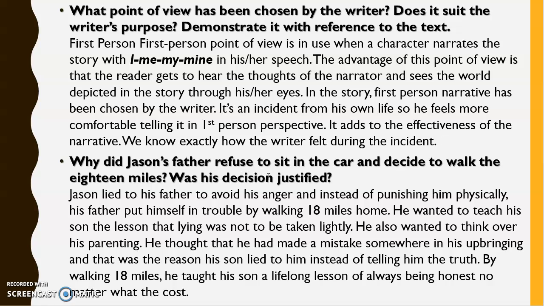Why did Jason's father refuse to sit in the car and decide to walk 18 miles? Was his decision justified? It's again the repetition of what we had discussed earlier, that Jason lied to his father to avoid his anger, and instead of punishing him physically, his father put himself in trouble by walking 18 miles home. He wanted to teach his son the lesson that lying was not to be taken lightly. He also wanted to think over his parenting style. He thought that maybe he had made a mistake somewhere in his upbringing, and that was the reason his son lied to him instead of telling him the truth.